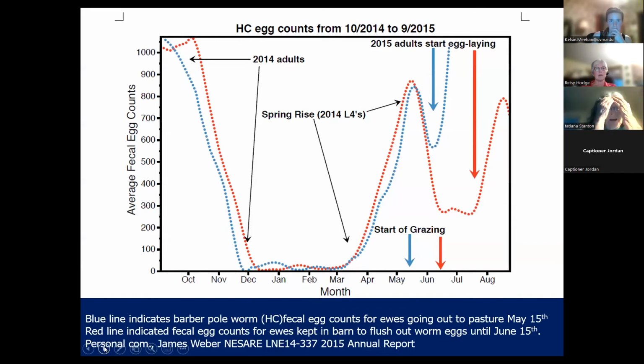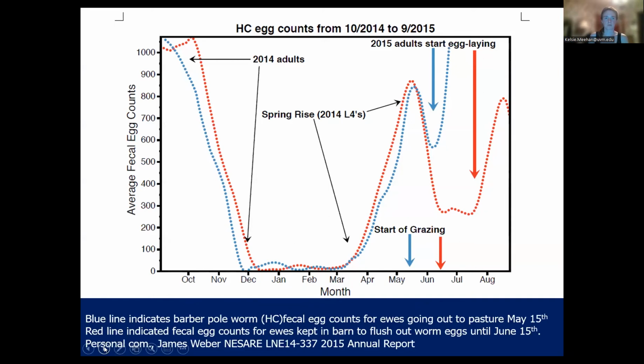And this was a study that Dr. Jim Weber did at University of Maine, where he took the flock of Icelandic sheep that they used to have at the university. And I believe they had been dewormed as they came off the pasture. And I'm not sure if that's right when this is occurring, or whether they were dewormed and then had come back up to 1,000 worms. But at any rate, over the winter, the worm load was way down. They had essentially no worms inside the barn.